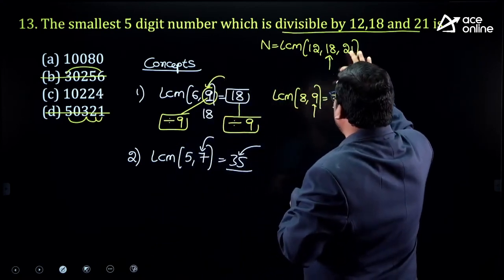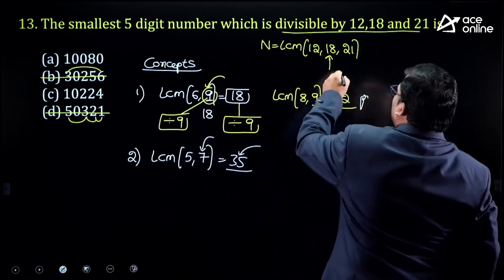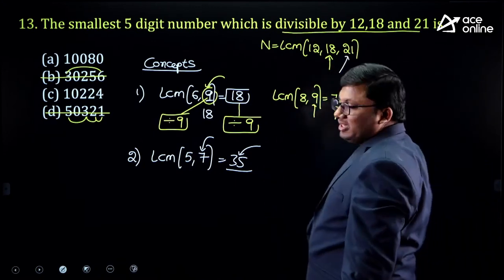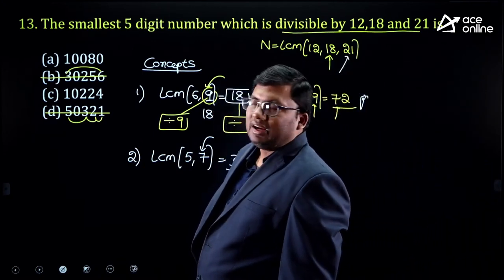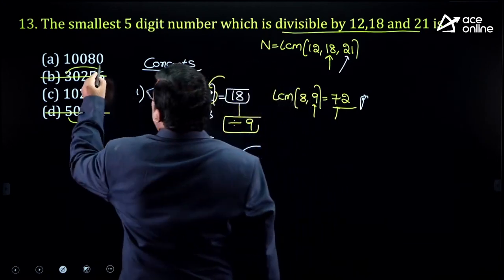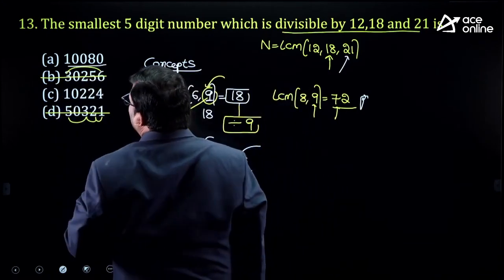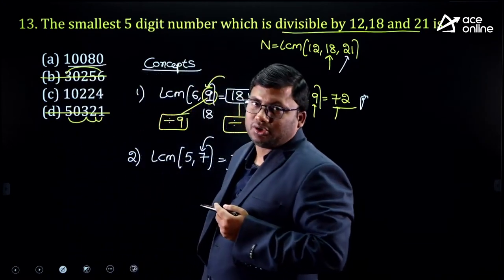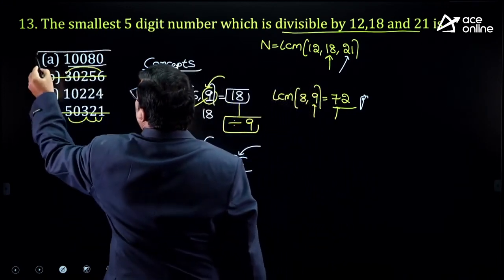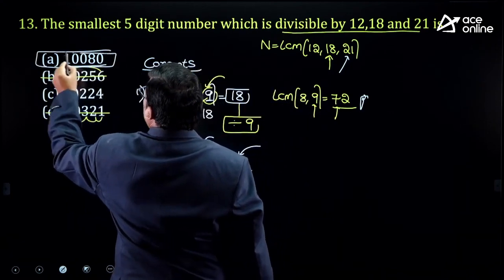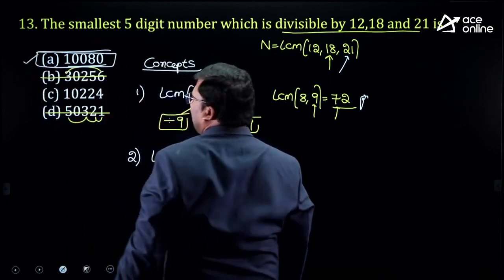21, it is divisible by 7. Input one number, it is divisible by 7, answer will be divisible by 7. So 180, 7 14s are 98, 280, 7 4s are 28. So it is perfectly divisible by 7.